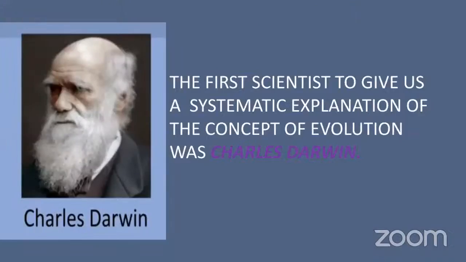The first scientist who gave us a systematic explanation of the concept of evolution was Mr. Charles Darwin. Say again, who was the first scientist? The first scientist to give us a systematic explanation of the concept of evolution was Charles Darwin. Remember this name. He was the first scientist who explained in this way how evolution took place on the earth.